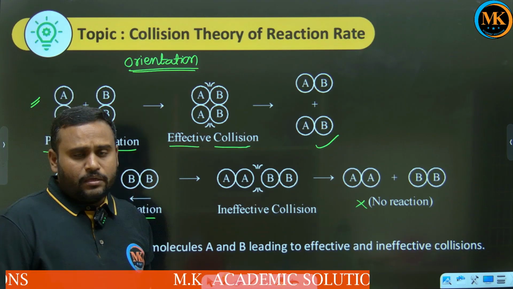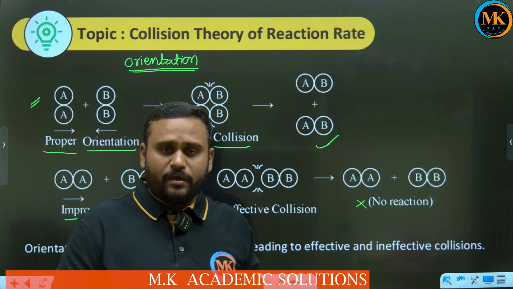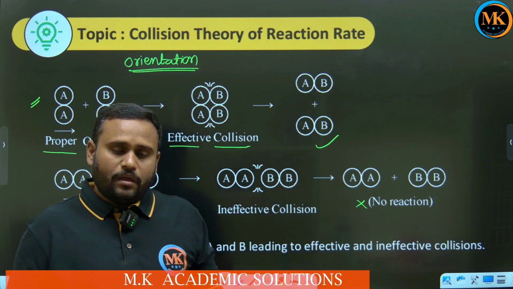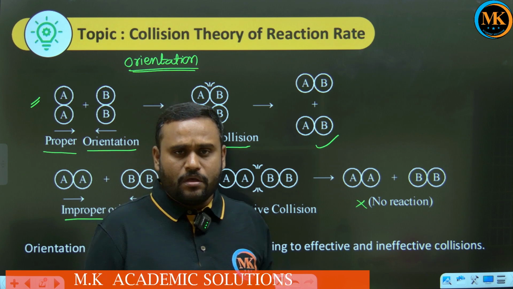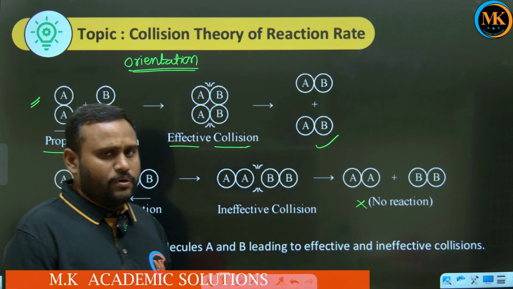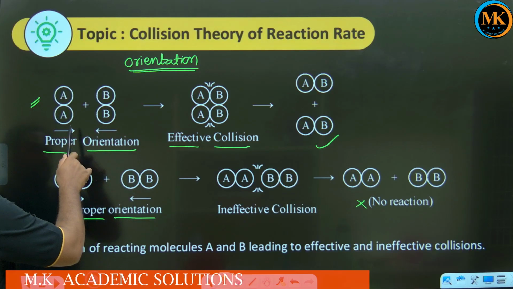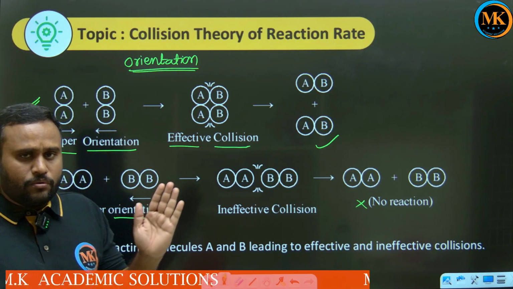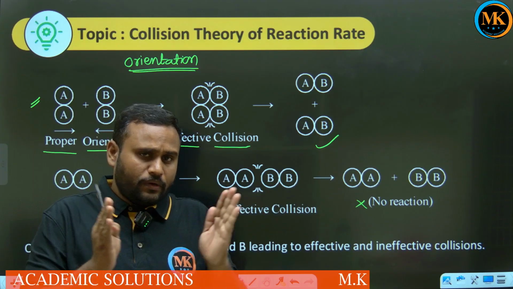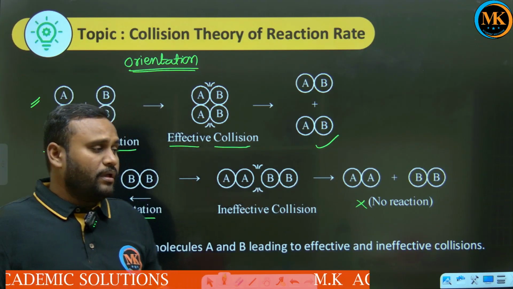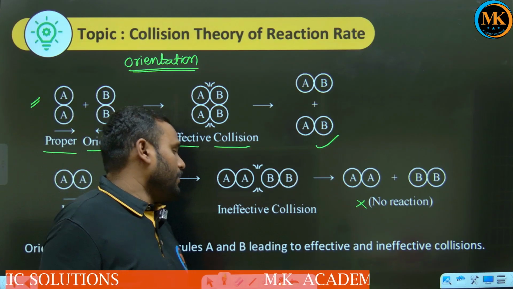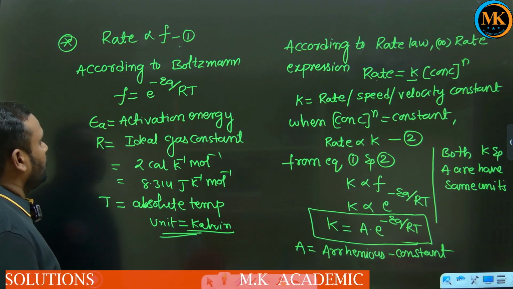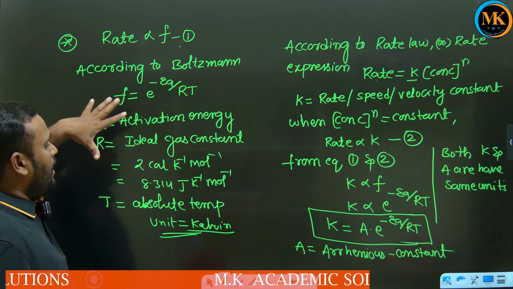Next, orientation barrier. The orientation barrier is also necessary for effective collisions. Not only the energy barrier, the orientation barrier is also necessary. The reactant molecules should orient properly, then only they will give us product. If they are not oriented properly, they will not give us product. Based on that, we have the Arrhenius equation.